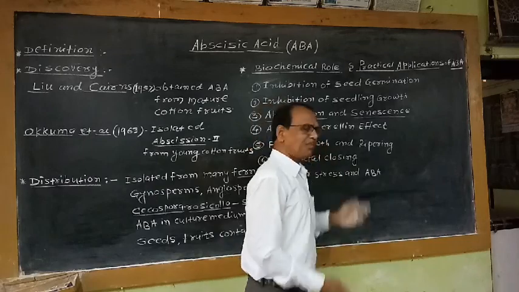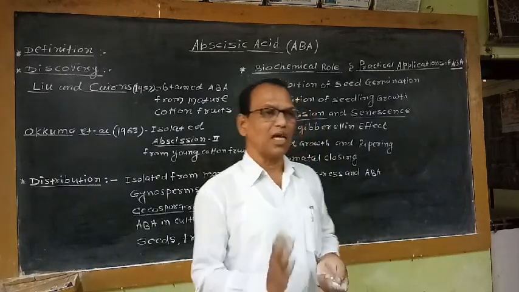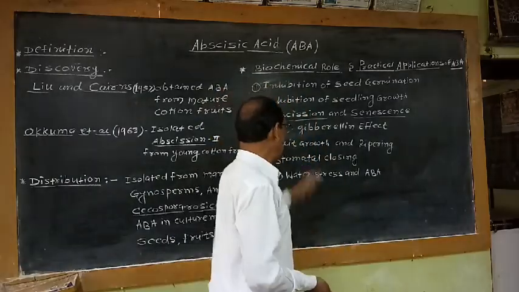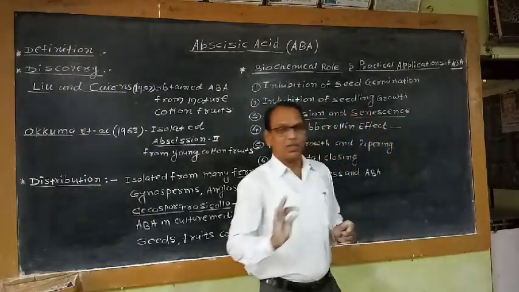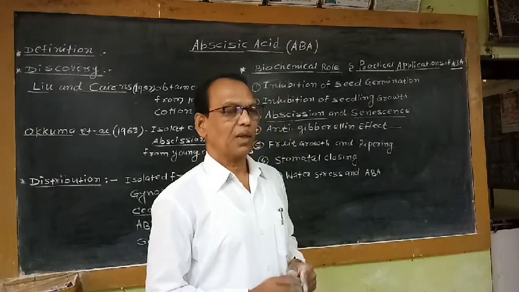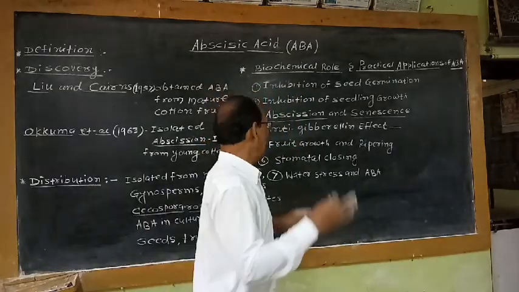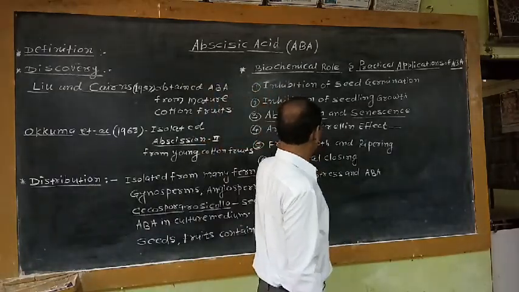That means gibberellin is the hormone, a naturally occurring organic chemical substance, which plays an important role in the growth and development of the plant. So these positive effects of gibberellin are inhibited by the ABA.